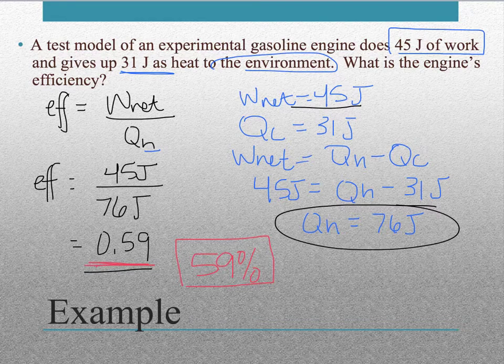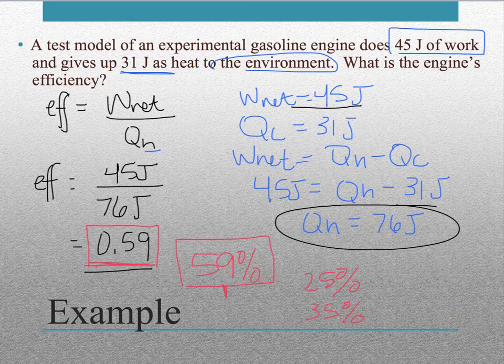And just to take this one step further in connecting this idea, the typical gasoline engine, like in your car, is actually only maybe 25% efficient, and diesel engines tend to run at 35% efficiency. So as you can see, a 59% engine would be pretty good.